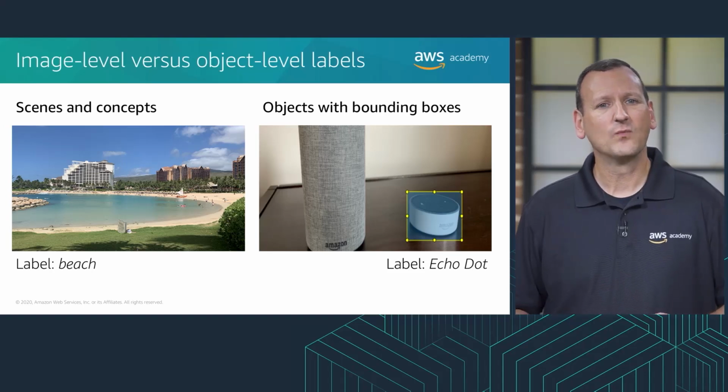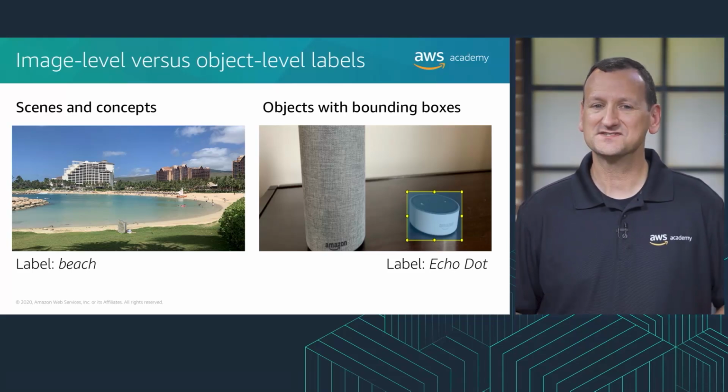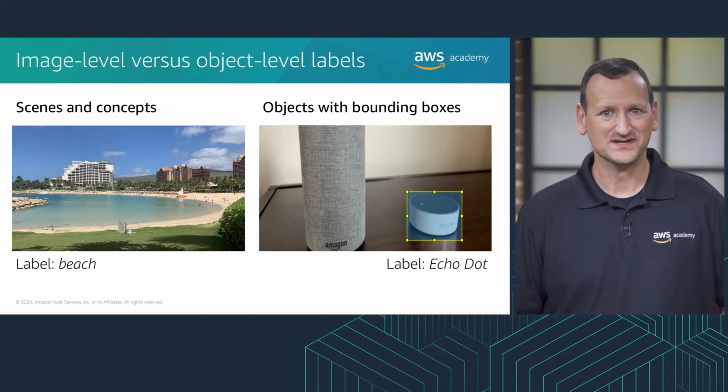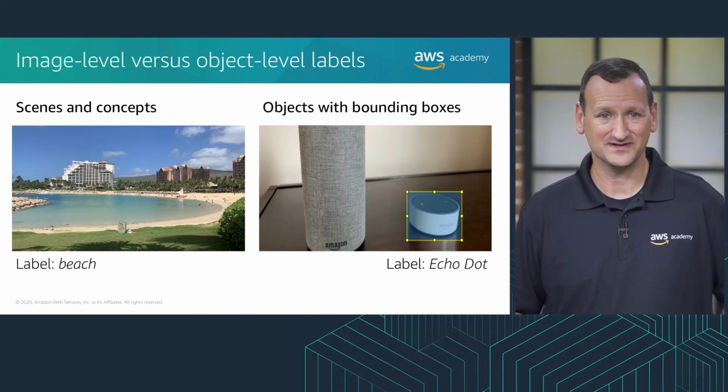For example, one of the images shows a beach scene from Ko'olina. It's on the island of Oahu in the US state of Hawaii. To train a model to detect beaches, you'd add a beach label that applies to the entire image.